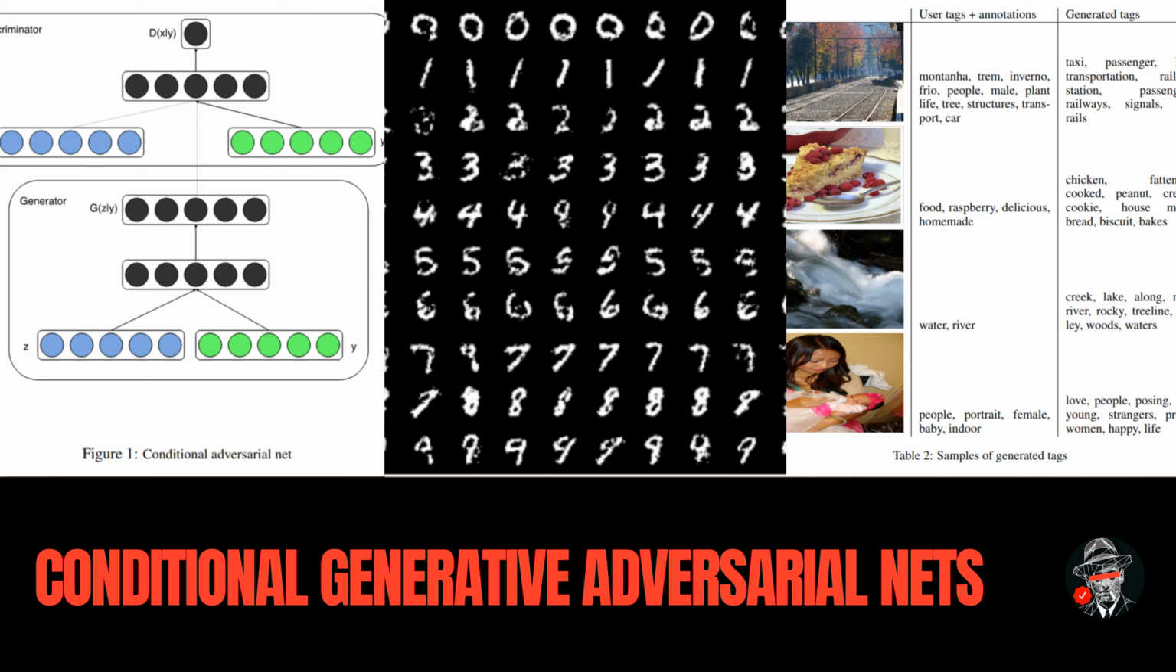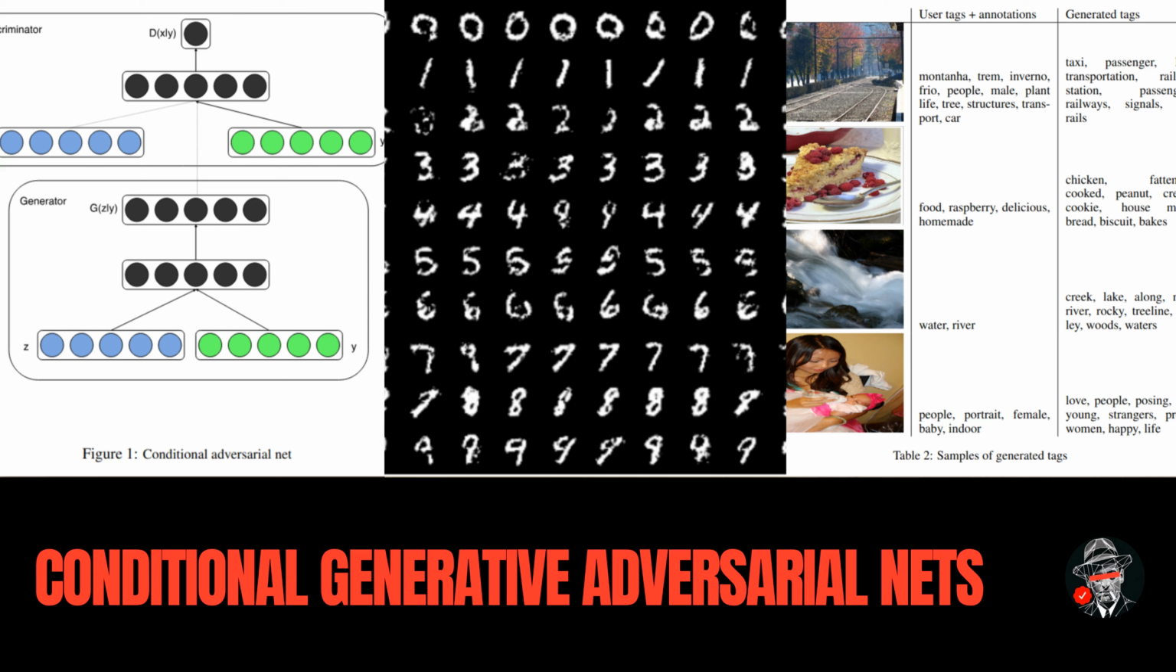This training follows a two-player min-max game with the value function. Minimize with respect to G, and maximize with respect to D, the value function. 3.2. Conditional Adversarial Nets. Generative adversarial nets can be extended to a conditional model if both the generator and discriminator are conditioned on some extra information.